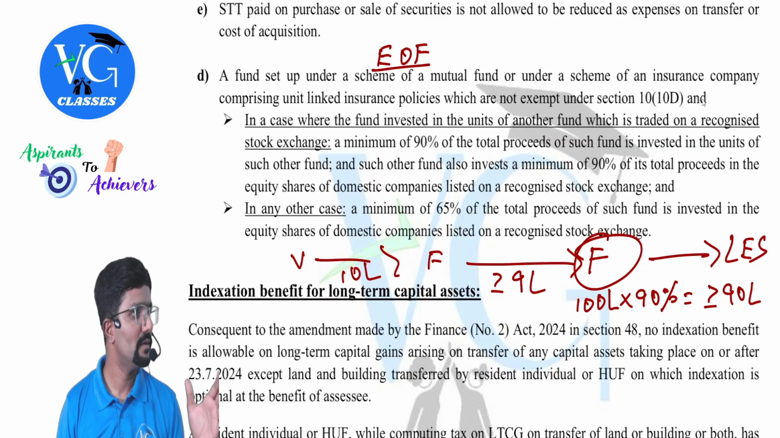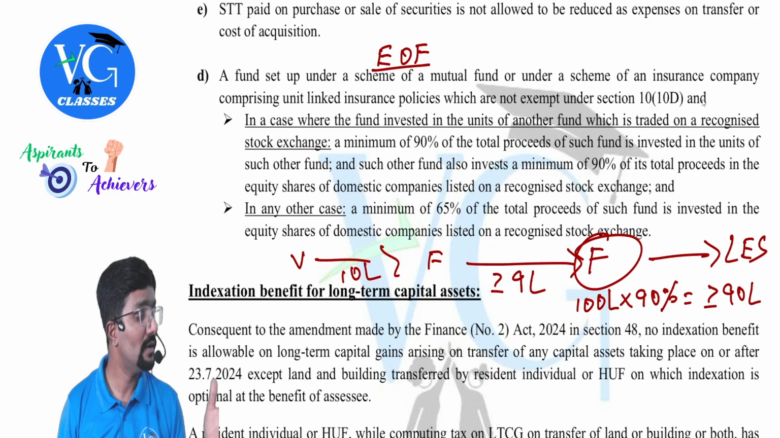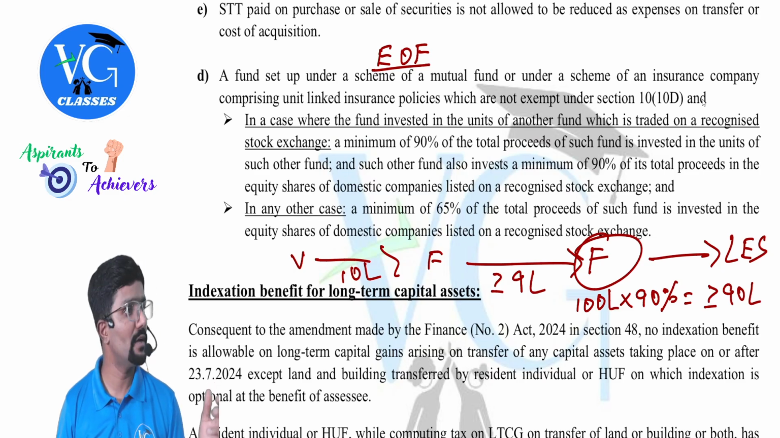Any doubt, madam? Any doubt? No, minimum 90% means more than or equal to 90%.